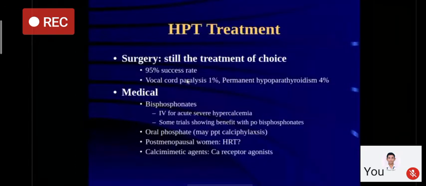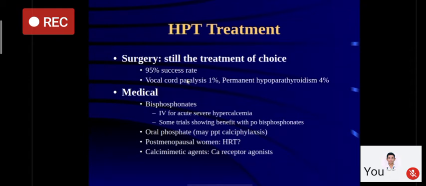What is the treatment of choice? Treatment of choice for parathyroid adenoma is surgery. It is largely a successful surgery, but preoperatively, the patient should be explained about the risk of vocal cord paralysis, which can be seen in 1% of the cases, and permanent hypoparathyroidism can be seen to the tune of 4 to 10% of the cases, depending on the expertise of the surgeon.